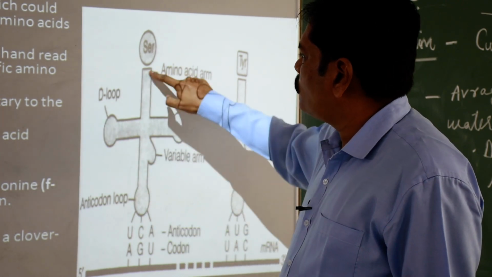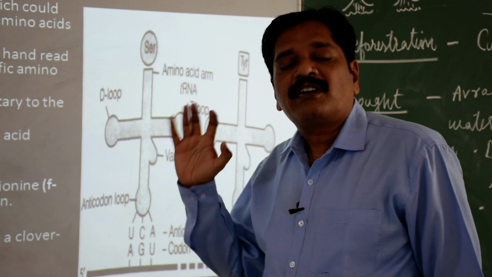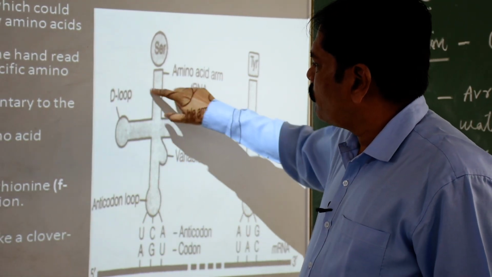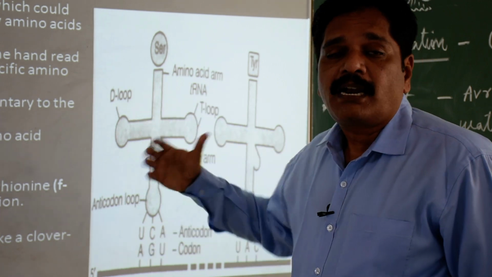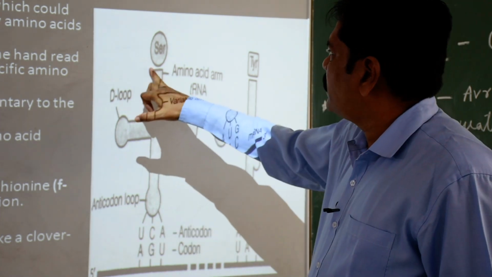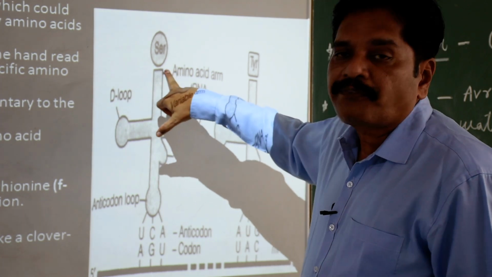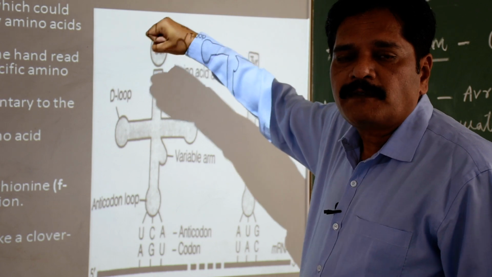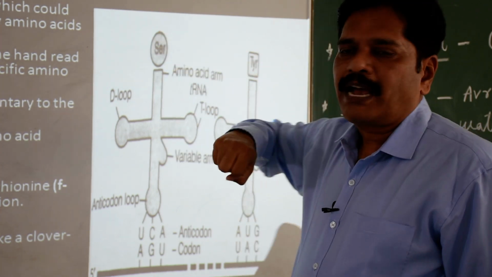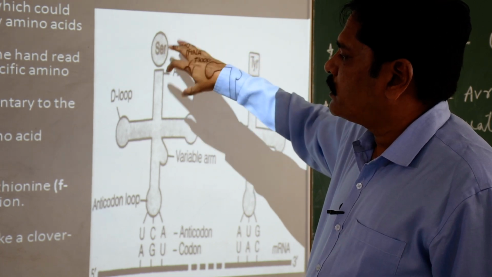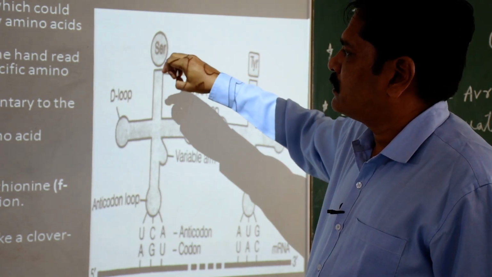And it forms a pseudo double stranded structure, which is mostly free in nature, but somewhere you may find parallel complementary nucleotides. So this is the third end which is free, and this is the fifth end which is responsible for the attachment of the amino acid. So this arm is called the receiving arm, or the acceptor arm.